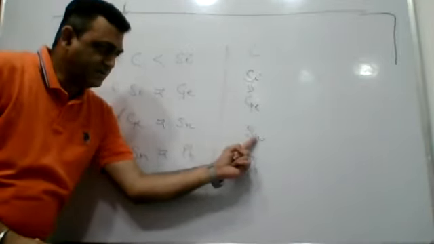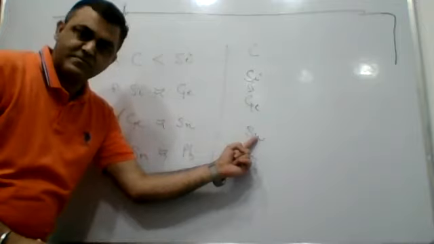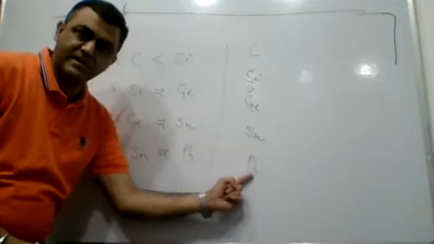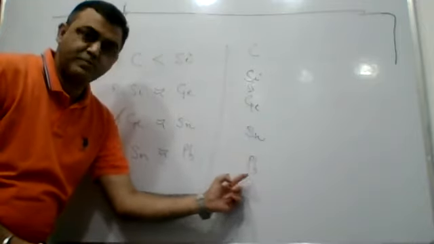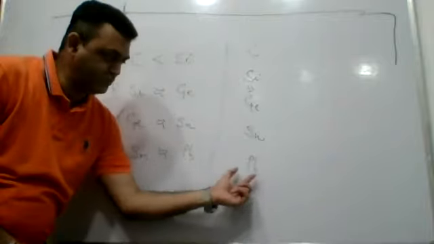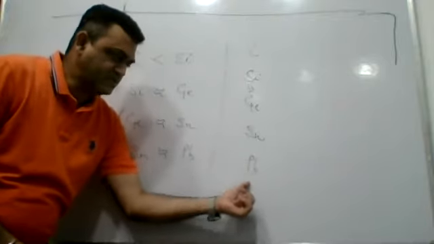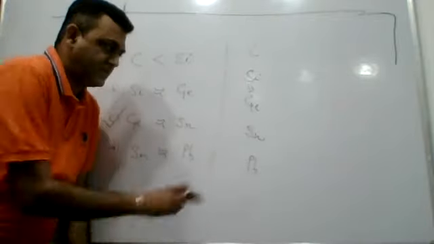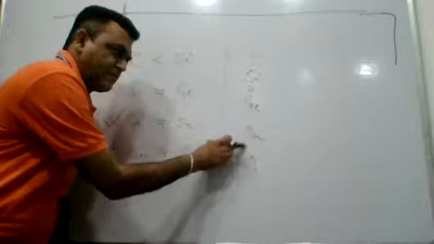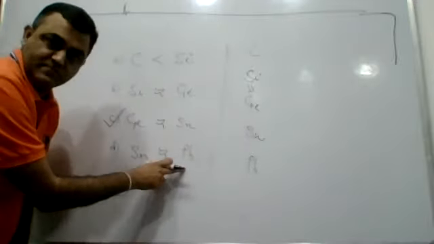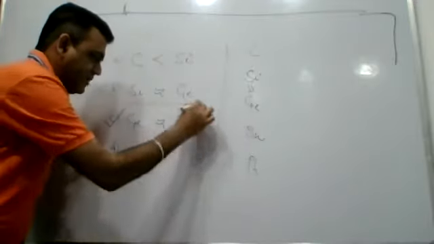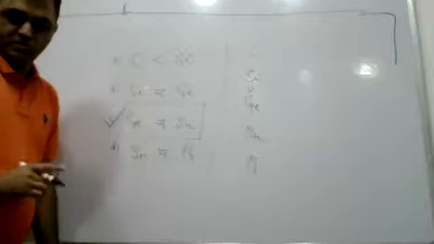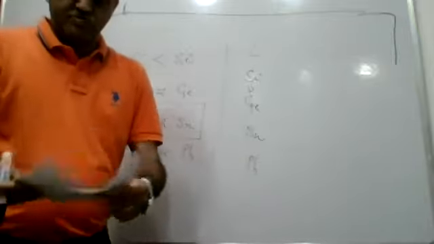Again, in tin and lead, the valence shell is screened by the d subshell and the f subshell. F has the poorest possible shielding effect. Because of the poorest shielding, the atomic size of lead will show a maximum decrease, becoming almost comparable to that of tin. So again, it's a right comparison. So the incorrect comparison is this part. Right? Let's move to the next question.